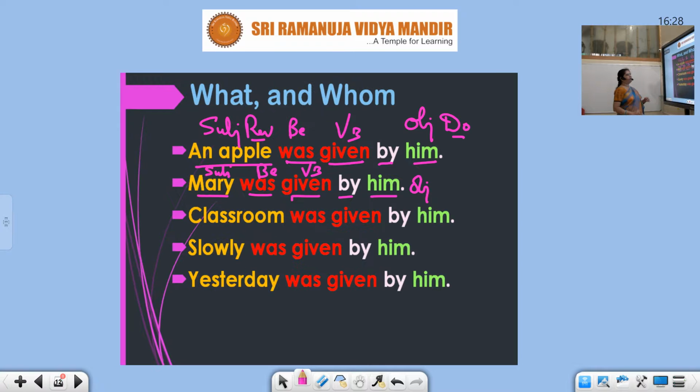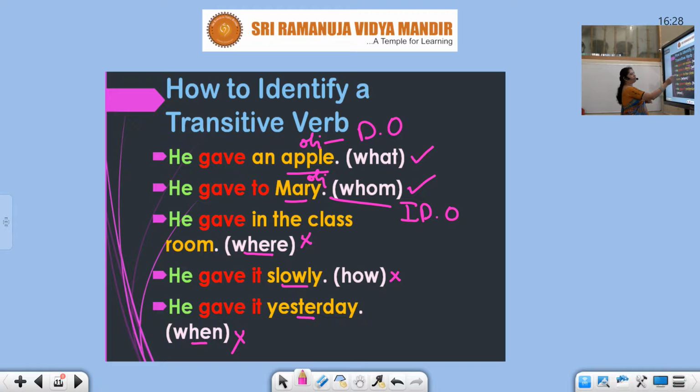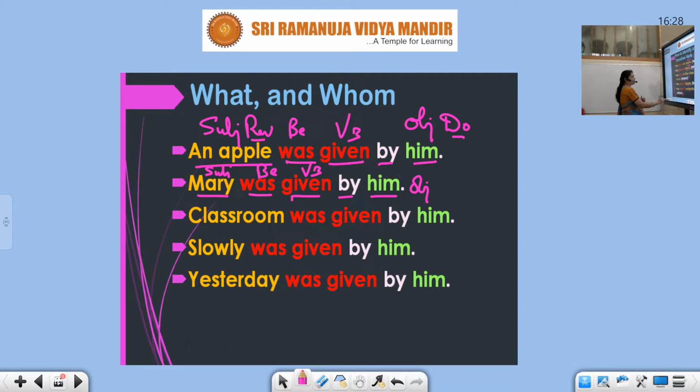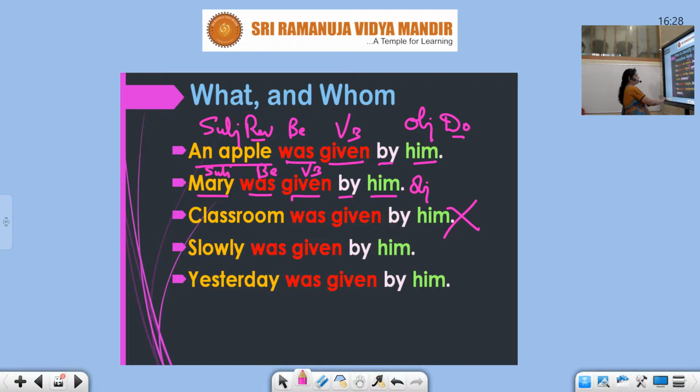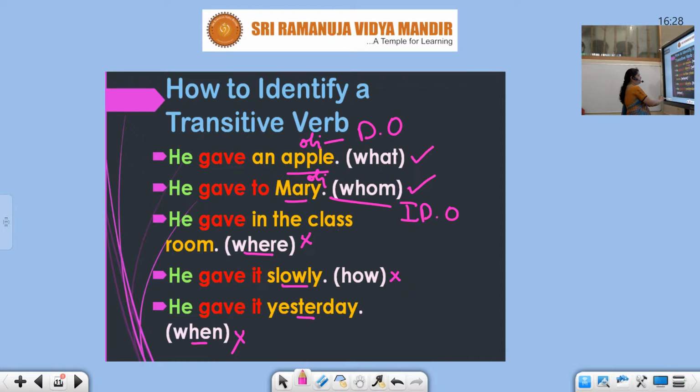Fine. Now look into the next sentence. Where did he give? He gave in the classroom. Let us try to change into passive. Classroom was given by him. Meaningless. How did he give? He gave it slowly. Slowly was given by him. Wrong. No meaning in that sentence. When? He gave it yesterday. Yesterday was given by him.